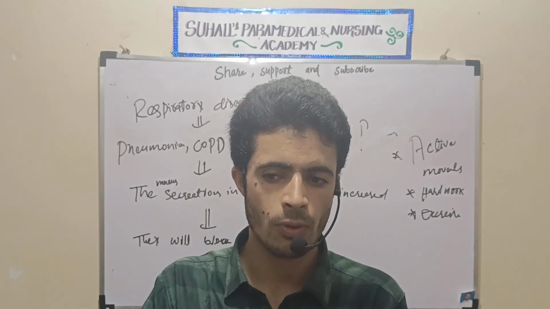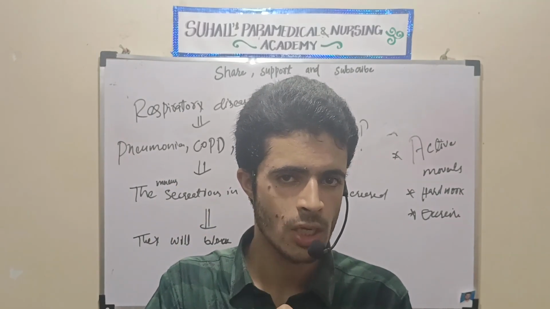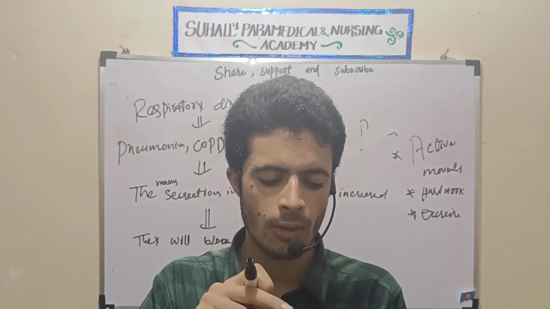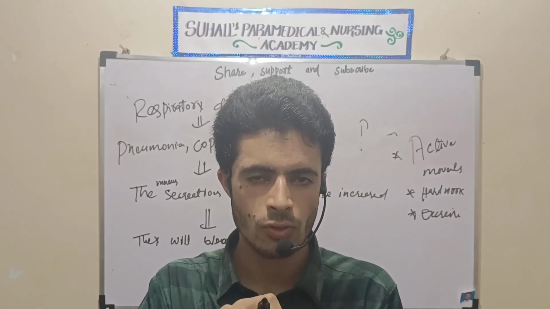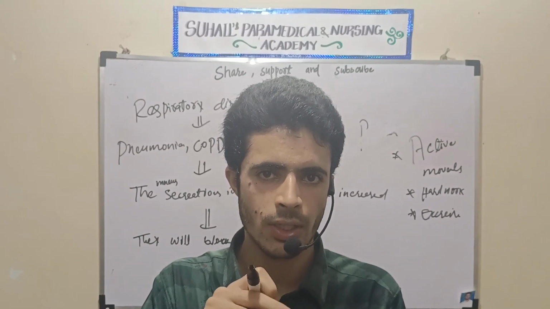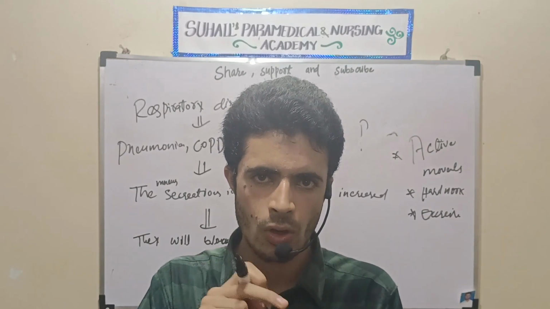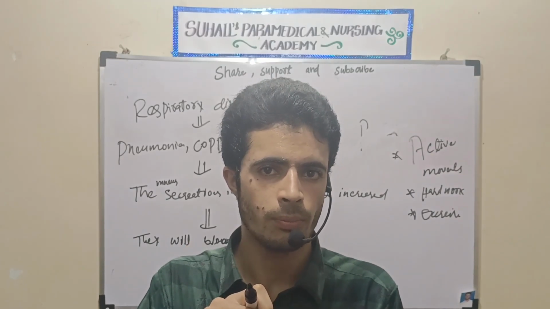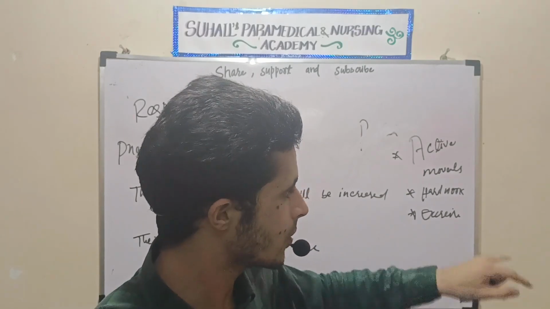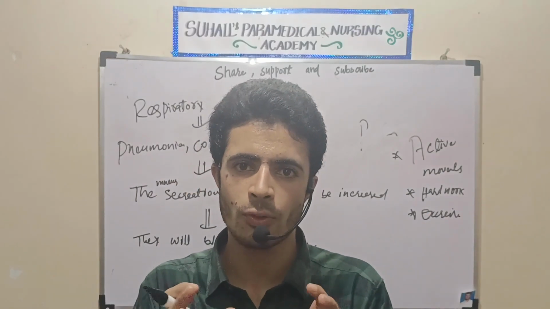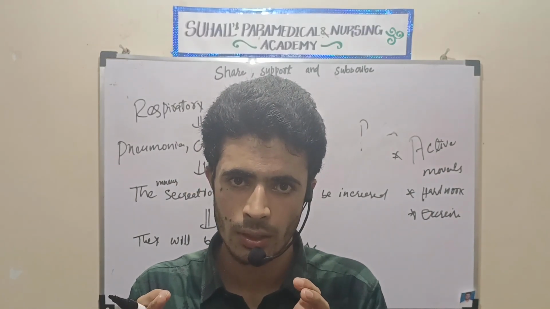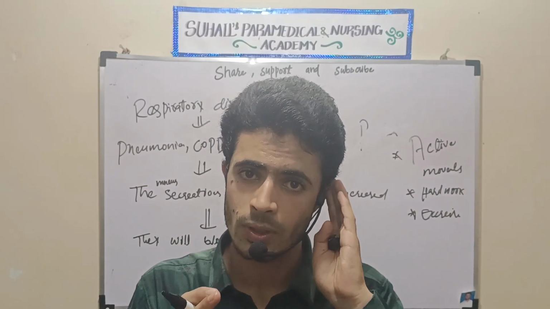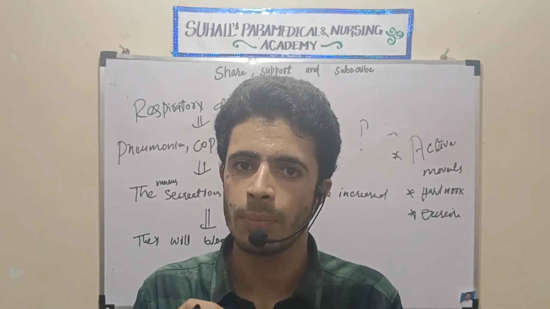When there is less deliverance of oxygen, there will be less O2 exchange at the lungs. When there is less O2 exchange, there will be less oxygen in the blood, and less oxygen will reach the tissues. When less oxygen reaches the tissues, what will happen? Because the person is in bed rest, the tissues will try to make an equilibrium, to meet the demand in a proper way.